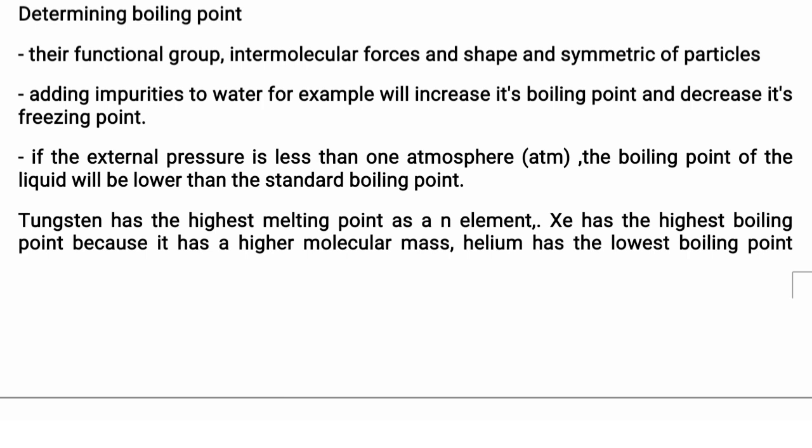Now, tungsten is a metal that has the highest melting point as an element. Remember, melting, I didn't say boiling. While xenon has the highest boiling point. Xenon is one of the noble gases, so it's actually a gas that has the highest boiling point because it has a higher molecular mass than helium.